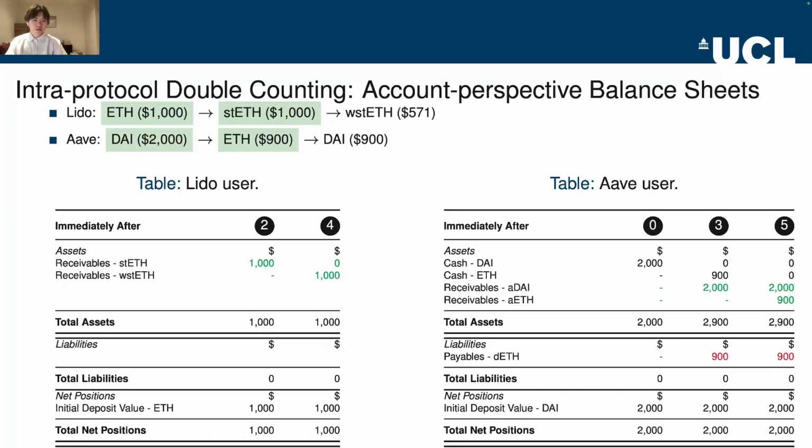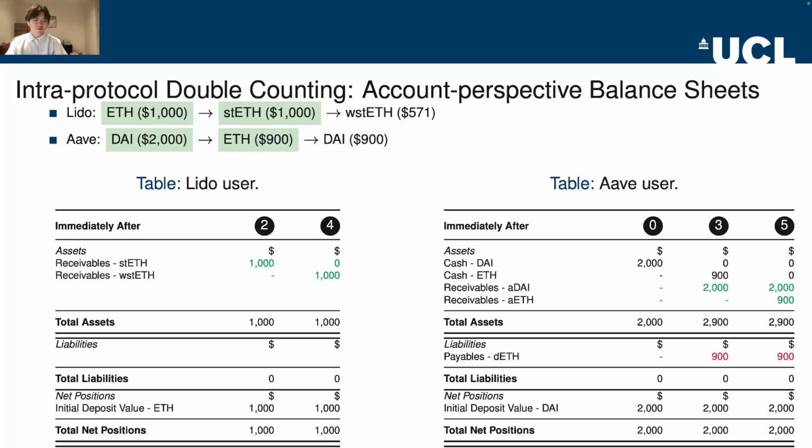When we evaluate the double counting problem within a single protocol, we need to consider the intra-protocol double counting. Since we do not focus on the cross-protocol wrapping and leveraging, the consolidated balance sheet is not useful in this case. We employ the account perspective balance sheet to describe the change of financial conditions.